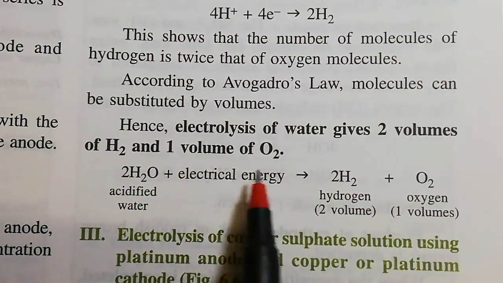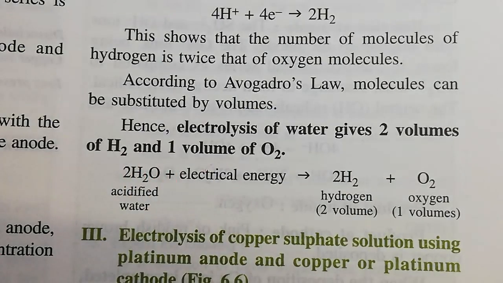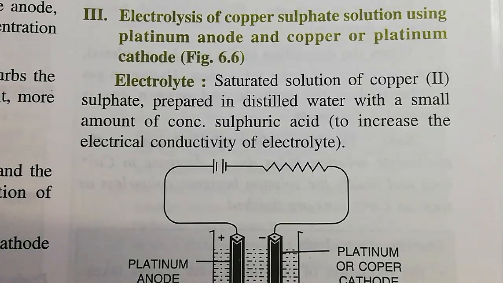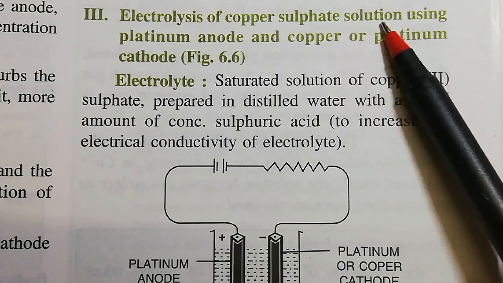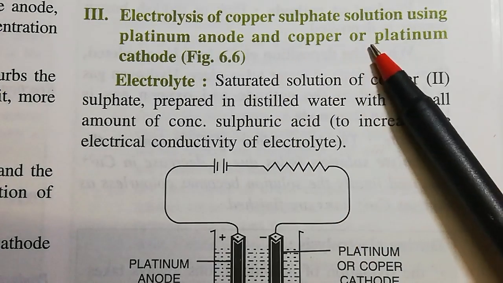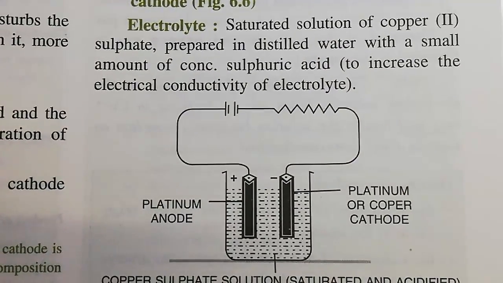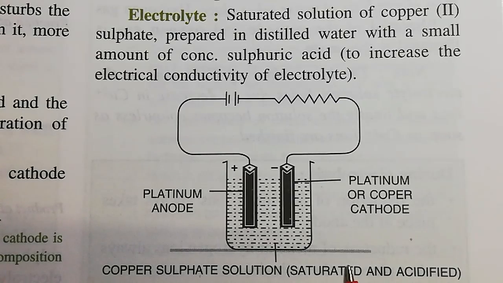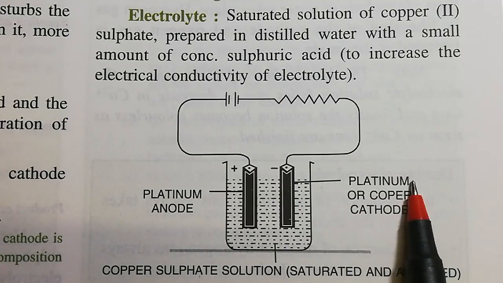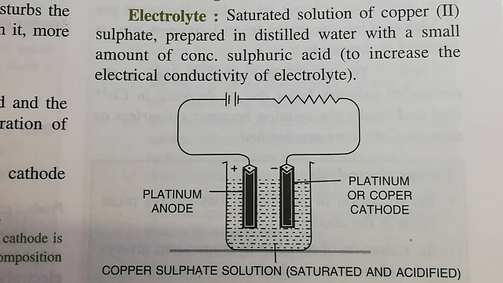The final reaction of electrolysis of water gives 2 volumes of hydrogen and 1 volume of oxygen. Next, electrolysis of copper sulfate solution using a platinum anode and a copper or platinum cathode. Here the arrangement is given: copper sulfate solution, saturated and acidified. The platinum anode and the platinum or copper cathode can be taken to carry out the electrolysis.